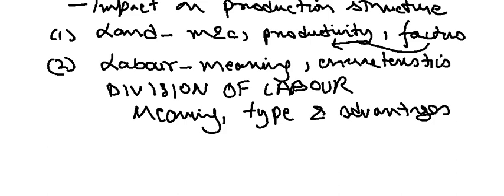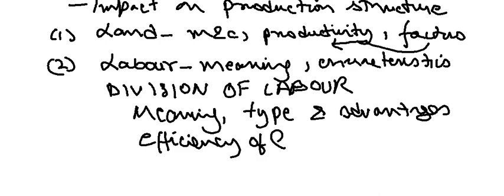What is, first of all, what is division of labor? Very important for you to understand. Efficiency of labor. What is called efficiency? This is not physics, mind it, this is economics. So efficiency of labor, this we have to know. What else we have in syllabus? We have to know the meaning, reasons for low efficiency of Indian labor.